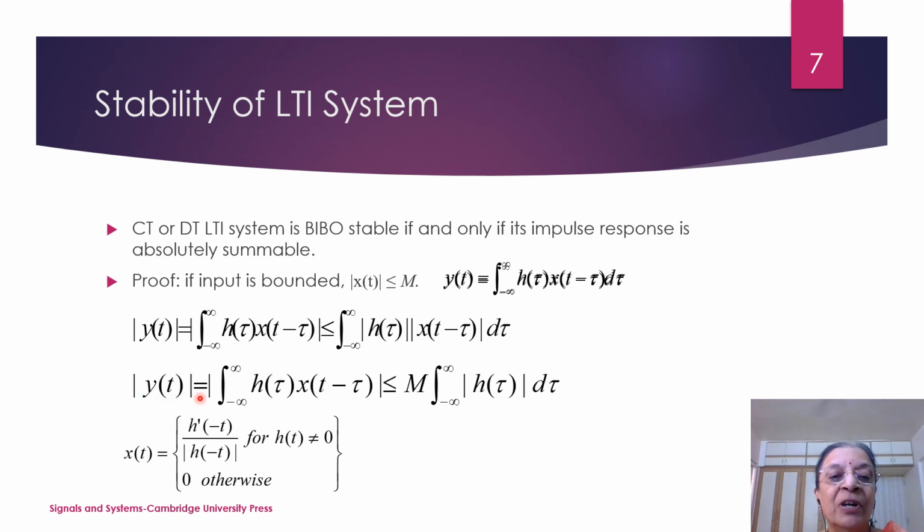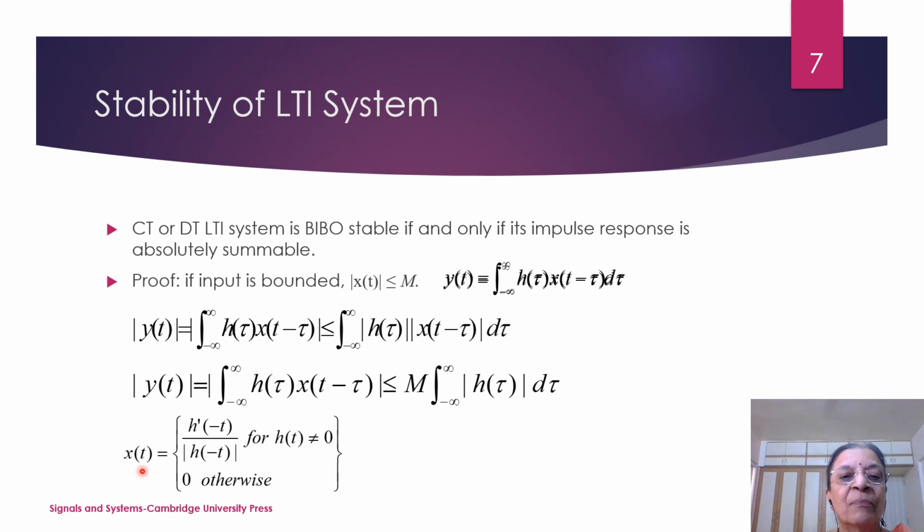So |y(t)| will be equal to the modulus of the integral from minus infinity to infinity of h(τ) x(t − τ). It will be less than or equal to M, because x(t) is bounded, it is less than M. So in place of x(t − τ), I can write capital M, and the integral from minus infinity to infinity of |h(τ)| dτ. So if this particular h(t) is bounded, if the impulse response is absolutely summable or absolutely integrable, then y(t) will be stable, because it will be finite in that case.